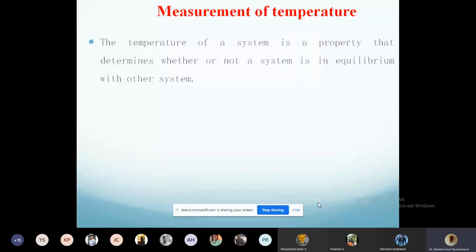If two systems are at the same temperature, they will be in thermal equilibrium. If they are not at the same temperature, they will not be in equilibrium, and when brought in contact, they will exchange energy in the form of heat.